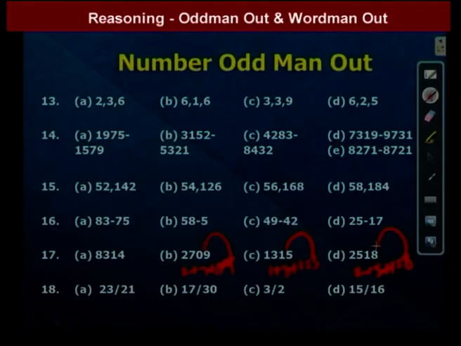That one is 5. Next one, here 2 plus 5 plus 1, so we get 8. That 8 is nothing but the fourth digit. So that means here, except option A, the remaining 3 follow the same pattern. That means the fourth one is nothing but the sum of the first 3 digits. We go to the next question.